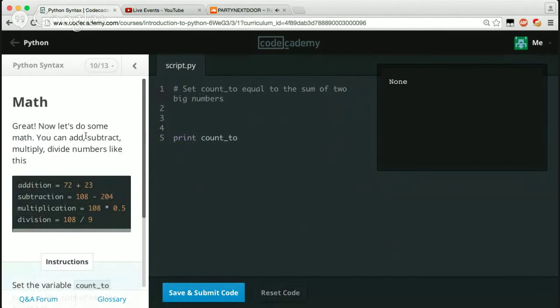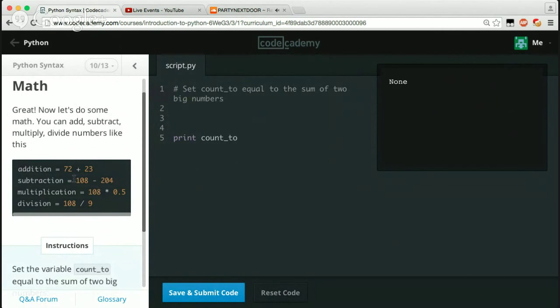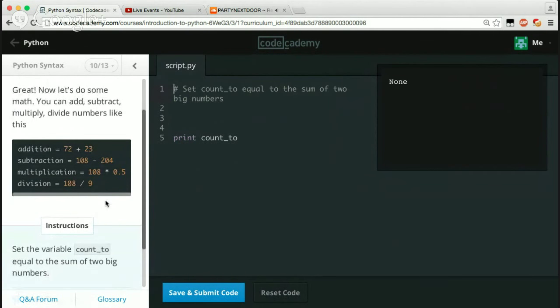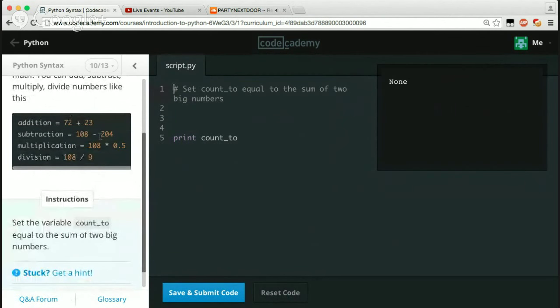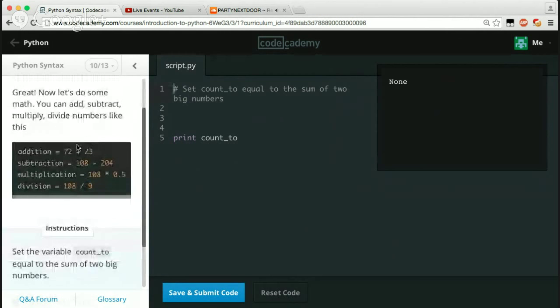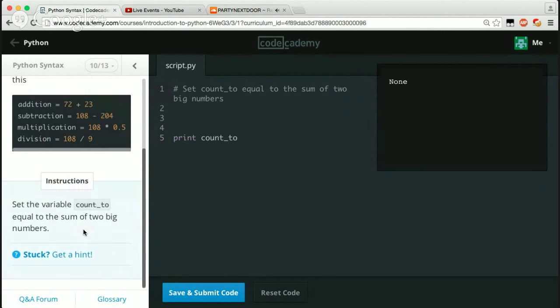Now let's do some math. You can add, subtract, multiply, divide numbers like this. Addition equals 72 plus 23. Subtraction equals 108 minus 204. Multiplication equals 108 times 0.5. Division equals 108 divided by 9. So it's pretty much all the same operators that you would use in any other language.